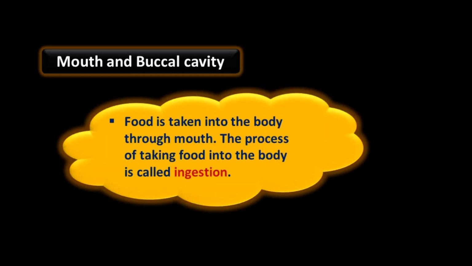Mouth. So human digestive system starts with mouth. So first step to break down of complex food material into the simple form, food is taken into the body through mouth. The process of taking food in the body is called ingestion.